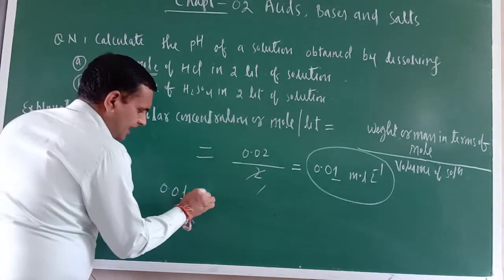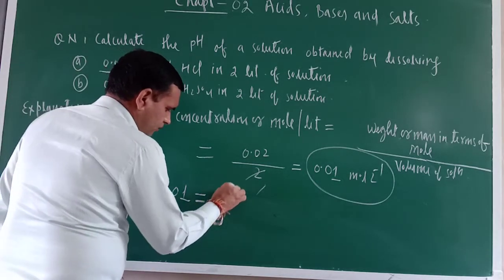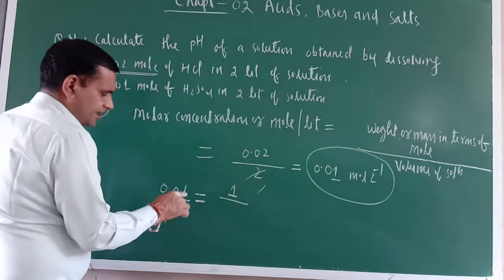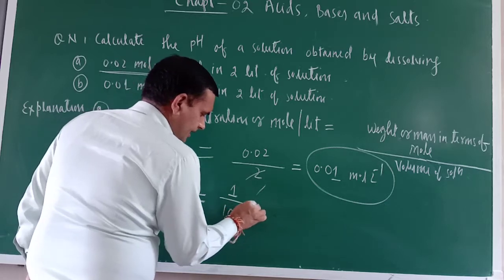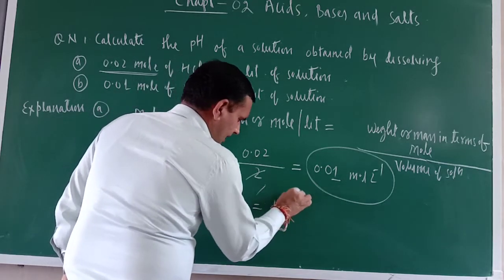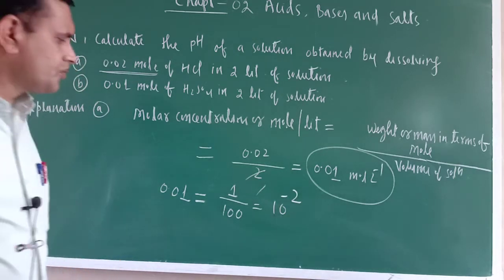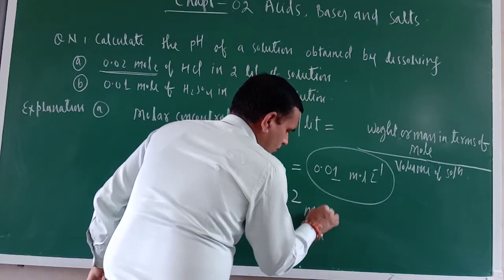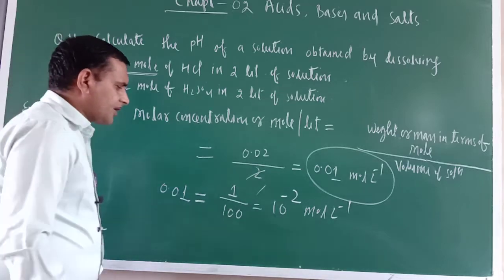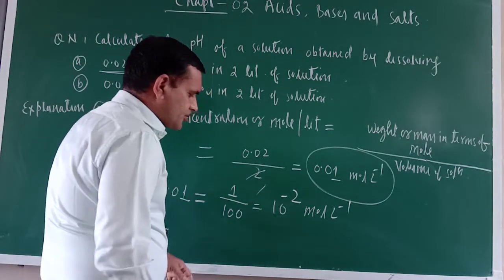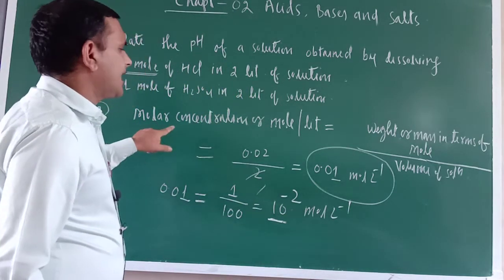So 0.01, just see, that can be written as 1 divided by 100. Okay, that can be written 10 raised to the power minus 2. Yes, we can write this one, 10 raised to the power minus 2 mole liter inverse. Am I correct or not? 1 divided by 100, so that is equal to 10 raised to the power minus 2. So now this is the H positive ion concentration in HCl.